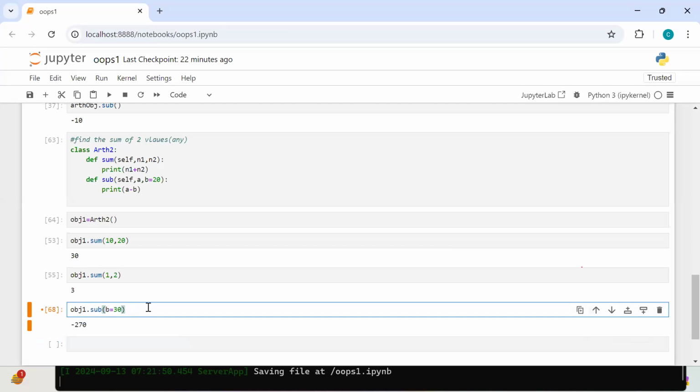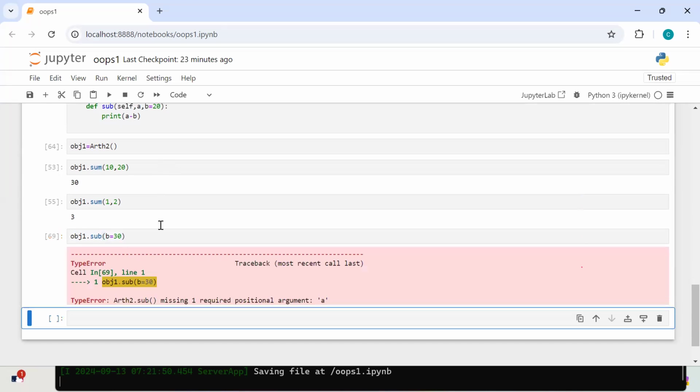Valid or invalid? First of all, is it syntactically valid or invalid? If it is valid, which kind of parameter or argument is this? Key value. We discussed 5 types, I guess: positional arguments, keyword arguments, default arguments, variable length arguments, and keyword variable length arguments. While calling a method, if you pass values with keys, this comes under keyword arguments. If you pass like this, what happened?